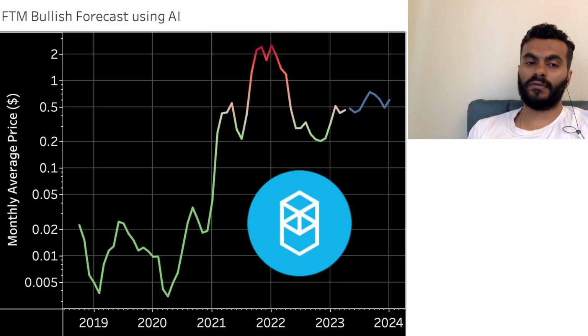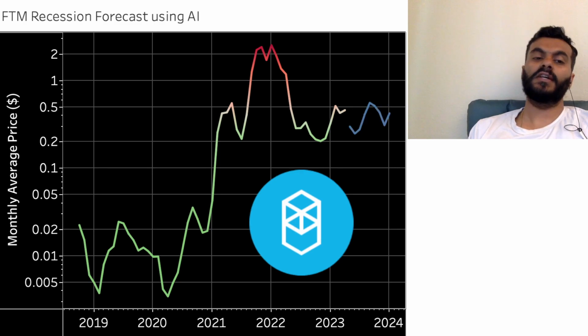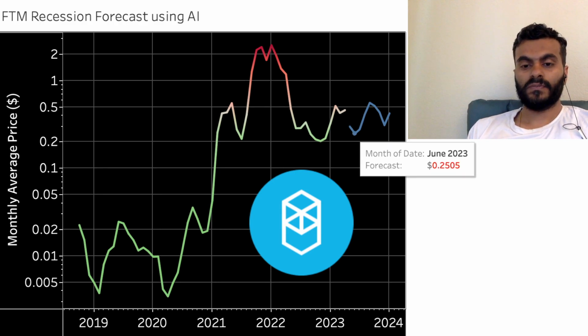But what would happen in a scenario of recession is what I will show in the third forecast. So this is the trajectory for this token, which is forecasted by AI, and it's not financial advice. None of these forecasts are financial advice. This is data science and use of AI to forecast what could happen to a token in future.